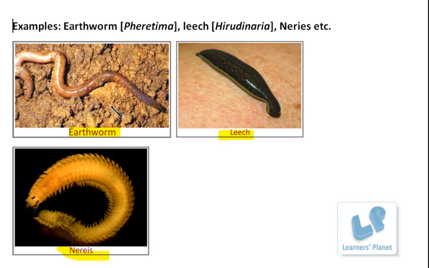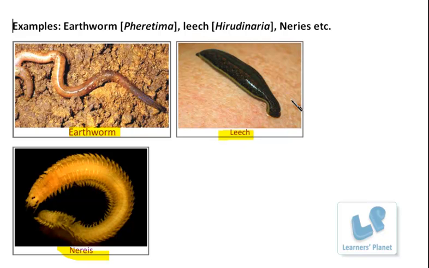These types of organisms are used for the process of vermicomposting, because they help in the formation of compost. Besides this, these organisms have cilia-like or hair-like structures in their body which are not visible to the naked eye, and these structures help these organisms to crawl or move from one place to another.